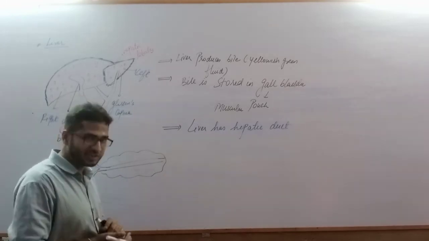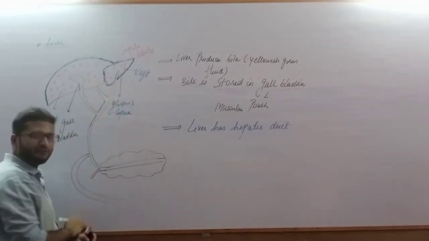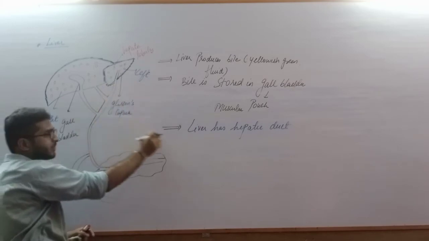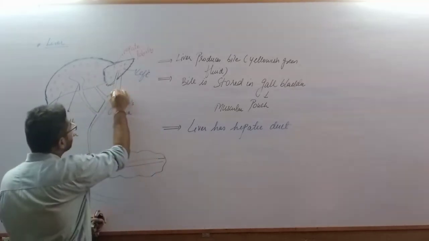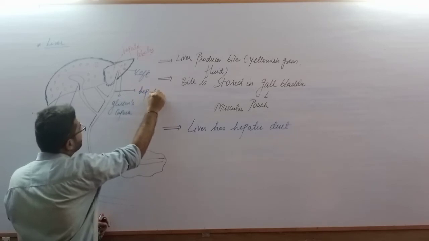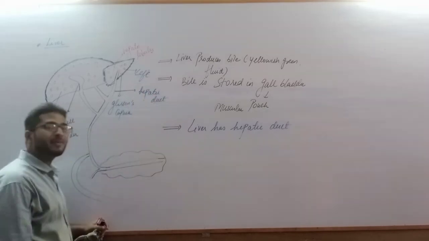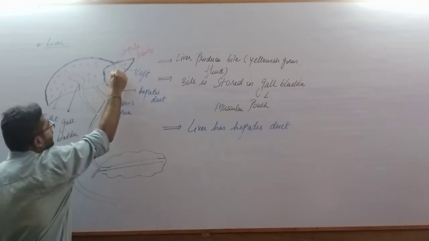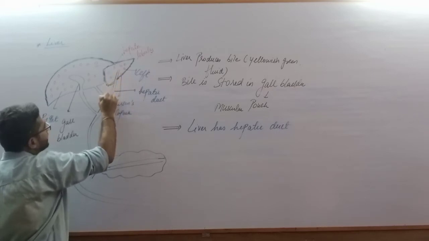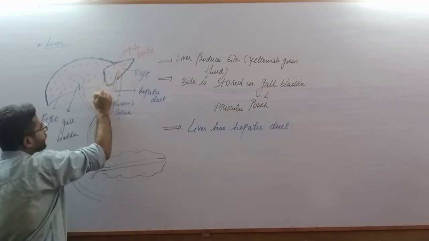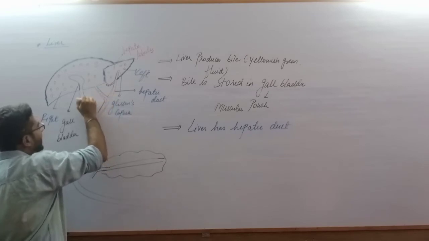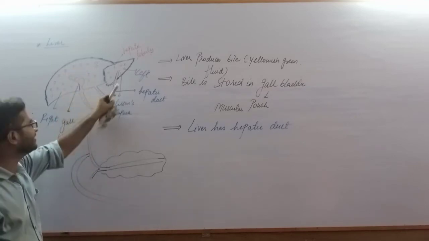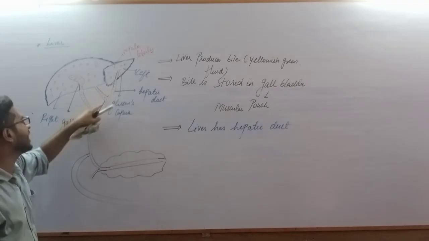So now let us label hepatic duct also. If this is the right as well as left lobe of the liver, then the very first tube or duct which is passing from the lobe of the liver is called hepatic duct. The fluid which is there inside is the fluid which we call bile. Now this bile will go to the region which we call gallbladder. So this is the region of gallbladder. You can see the red dots which I have marked are of the bile.